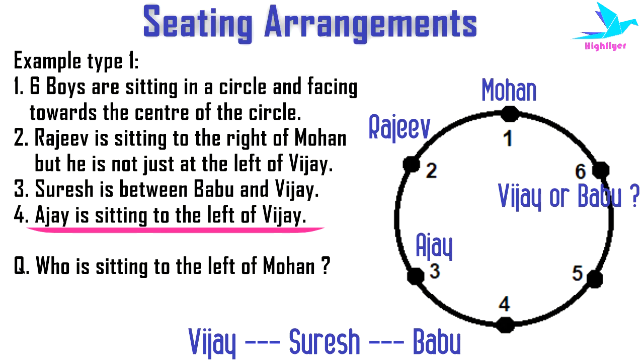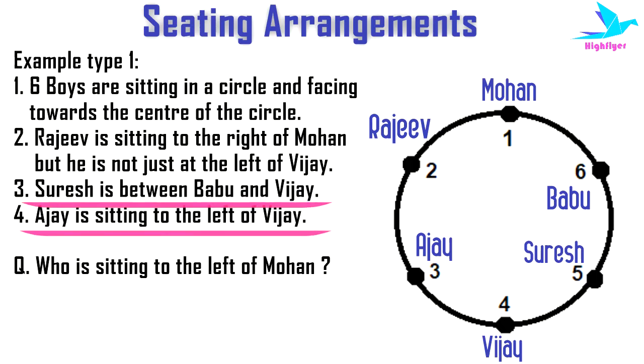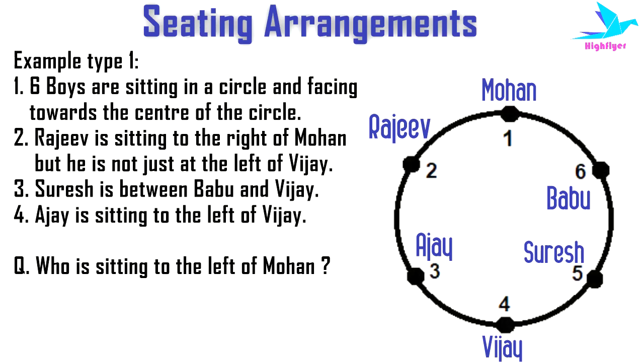So now combining conditions 3 and 4, we know that Vijay, Babu and Suresh are together and Ajay is to the left of Vijay. So in this case, the only arrangement which is possible is Ajay taking position 3, Vijay taking position 4, Suresh taking position 5 and Babu taking position 6. Hence in this arrangement, all the above conditions are satisfied.